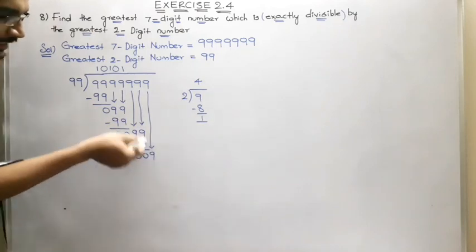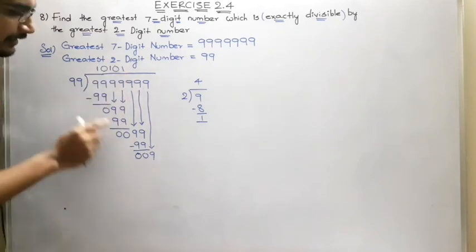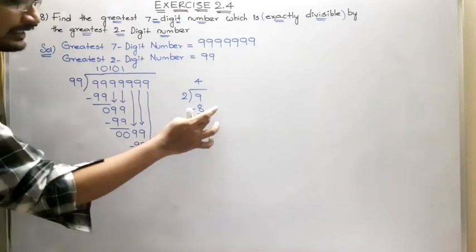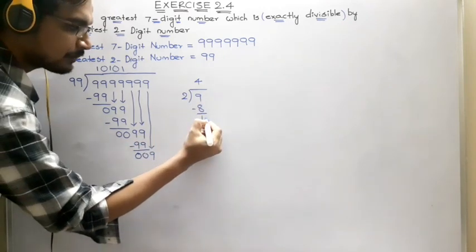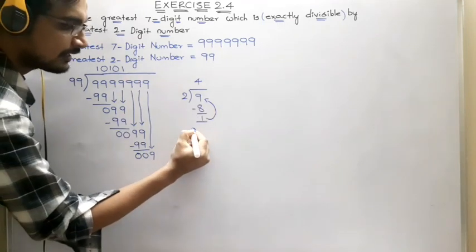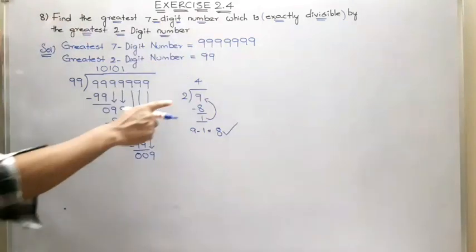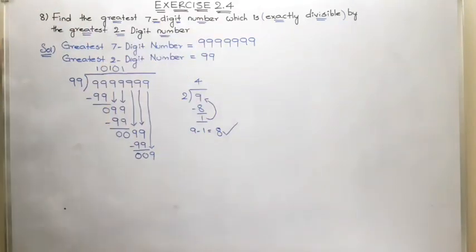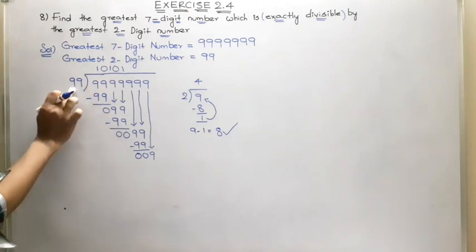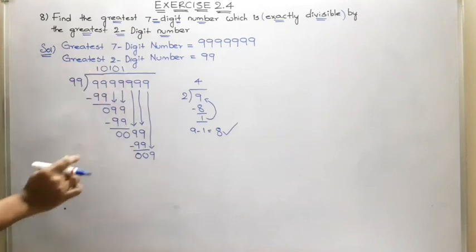This 9 is restricting 99,99,999 from being exactly divisible by 99. So what we did there was subtract the extra remainder from the dividend, so that 9 minus 1 is equal to 8, which is exactly divisible by 2. The same case here. In order to make this number exactly divisible by 99, we have to subtract this extra 9 from the dividend.